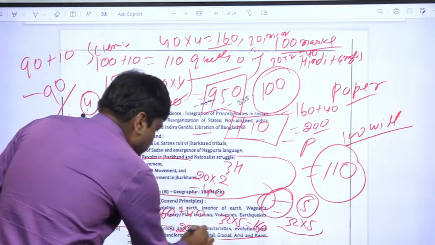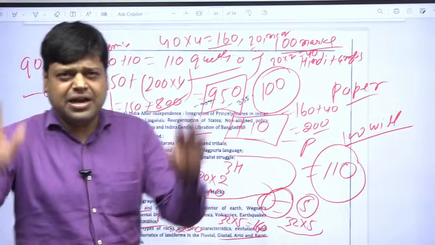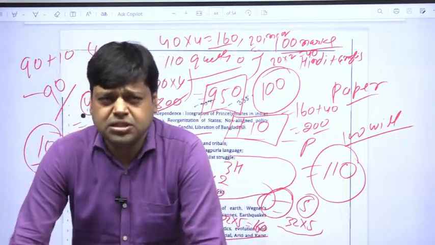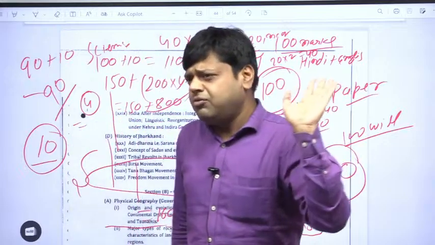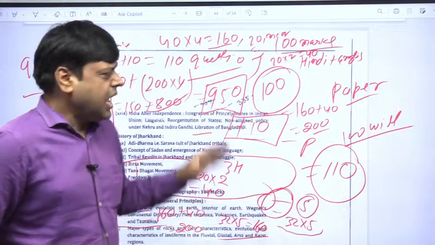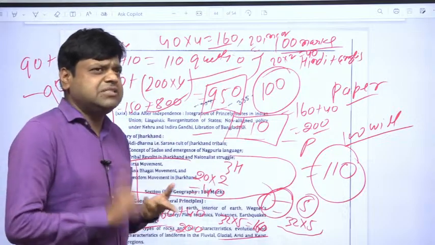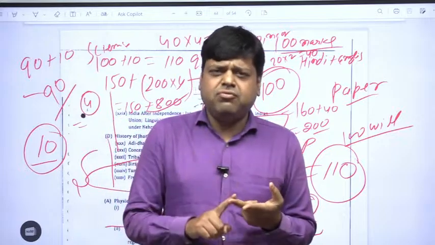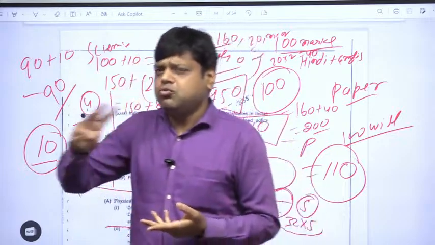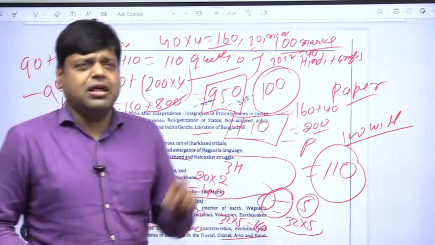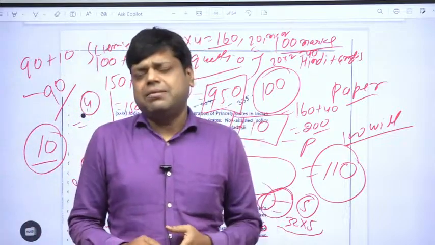So in a nutshell, you can see that there are 6 papers in the mains examination. Paper 1 is of qualifying nature. Paper 2 is of 150 marks; it is a literature paper. Papers 3, 4, 5 and 6 each will carry 200 marks. In paper 3, paper 4 and paper 5, you will have to write 4 long questions, each carrying 40 marks, and there will be 20 MCQ type questions.